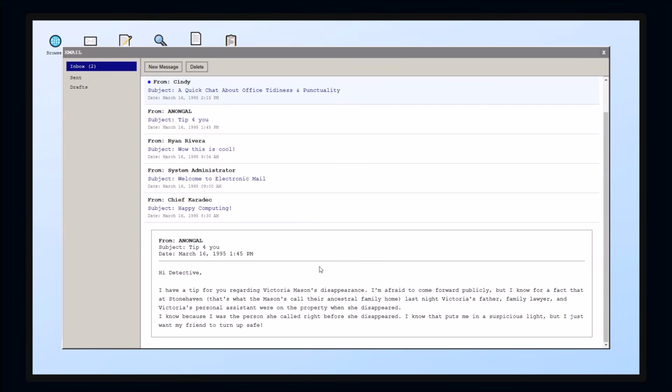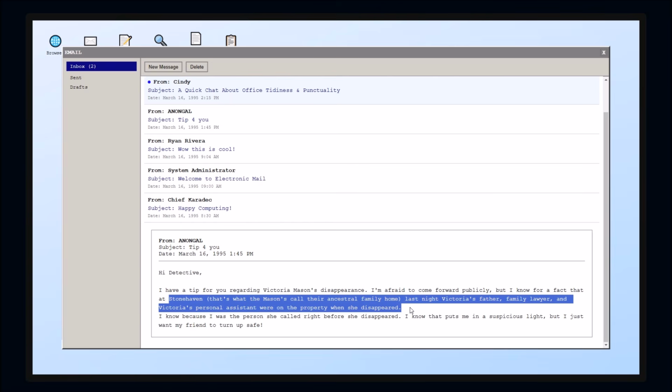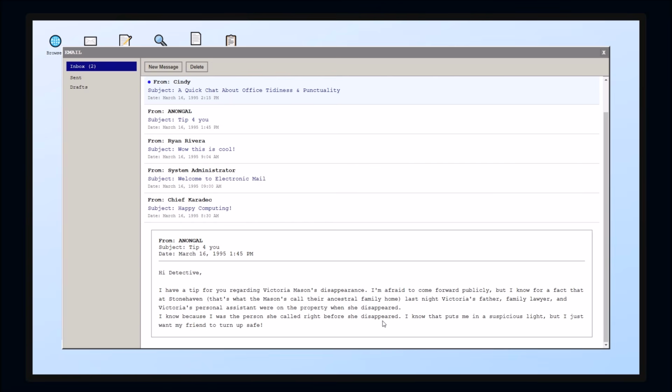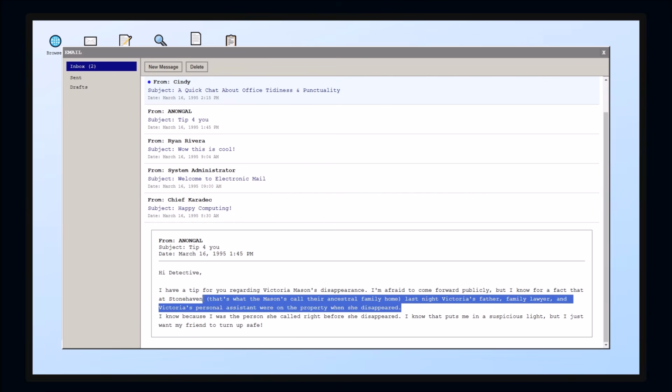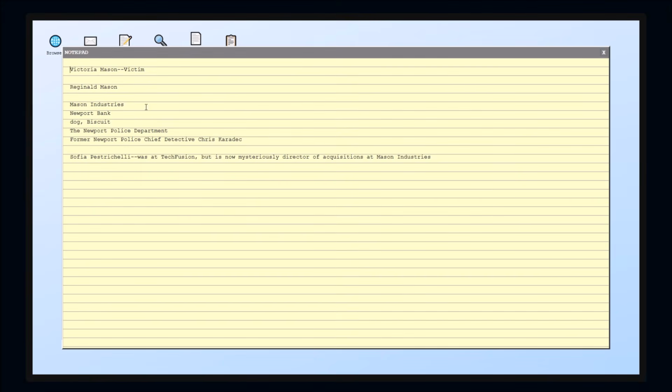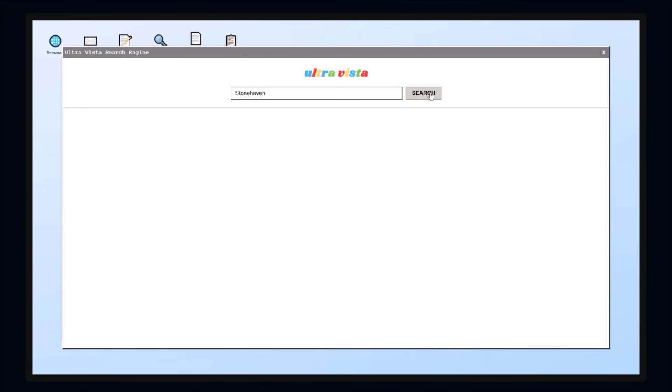So I have a tip. I'm afraid to come forward publicly, but I know for a fact that Stonehaven, that's what they call their home. Stonehaven. Victoria's father, family lawyer, and Victoria's personal assistant were there. I was the person she called right before she disappeared. I want my friend safe. Ooh, that's a really mysterious message. I like it. Let's look up Stonehaven. But yeah, so there was another person there. The family lawyer and the personal assistant. Okay, let's look for Stonehaven.